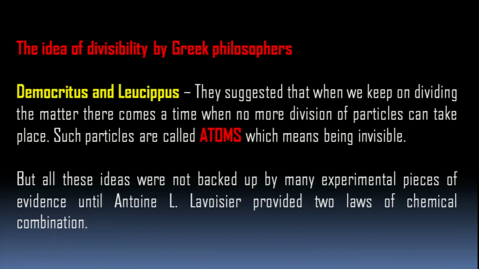Not only the Indian philosophers but Greek philosophers like Democritus and Leucippus suggested that when we keep on dividing the matter, there comes a time when no more division of those particles is possible. Such particles they called atoms, which means being invisible.